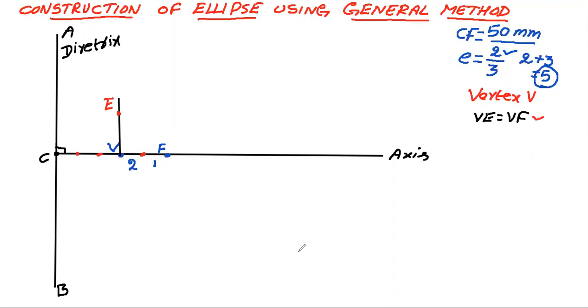Okay, friends. Once you locate E, now join C and E and draw a straight line here, using a scale.